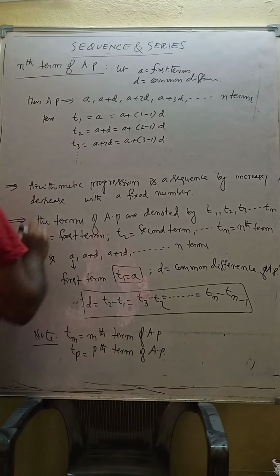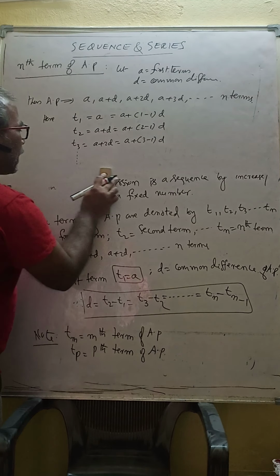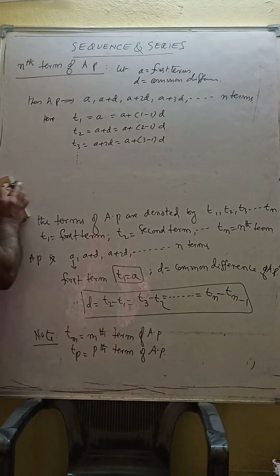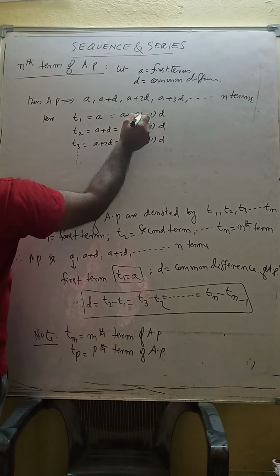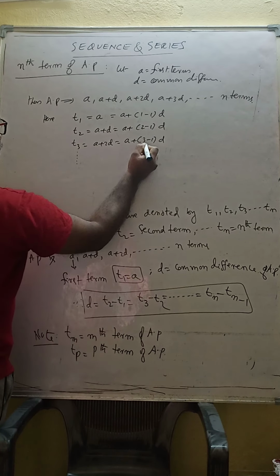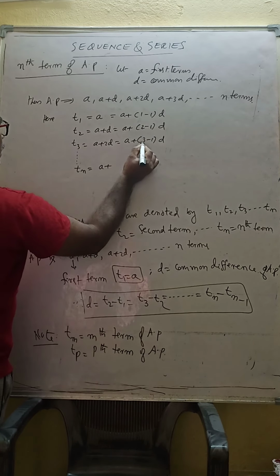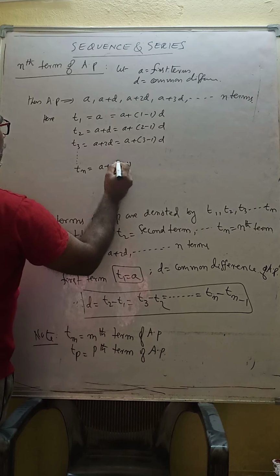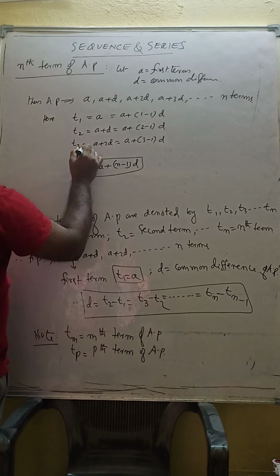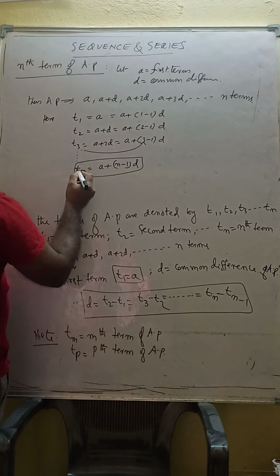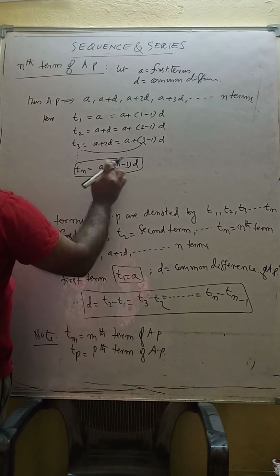If it is so, now notice what the nth term would be. If 2 is there, 2 comes here. If 1 is there, 1 comes here. If 3 is there, 3 comes here. What is it if n is there? A plus, in place of 3 you get n minus 1. If it is 2, 2; if it is n, n. The rest of the things do not change.